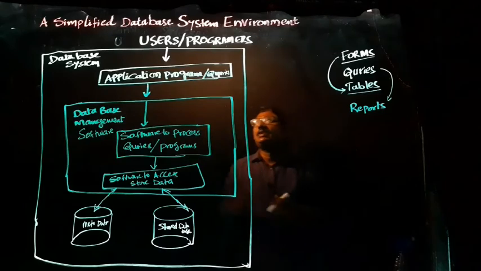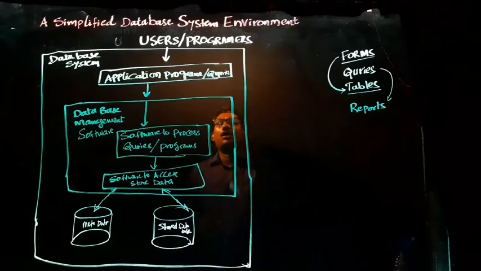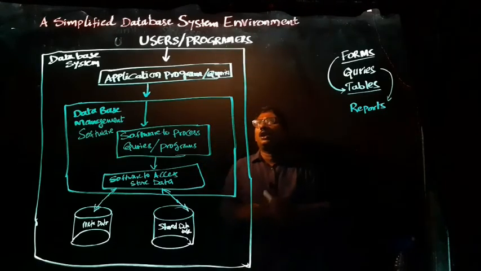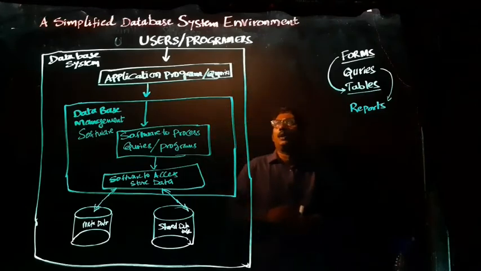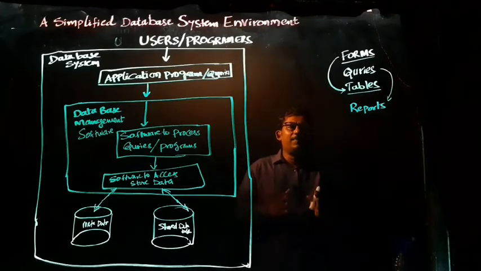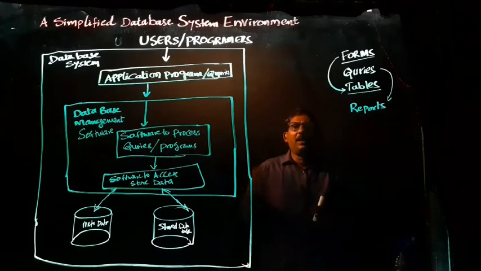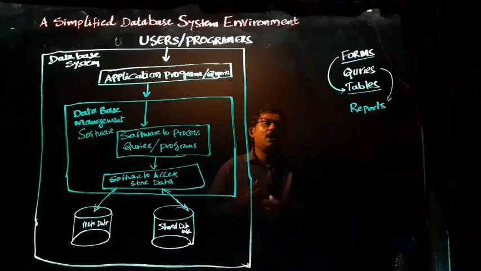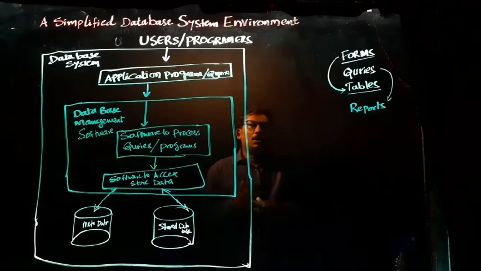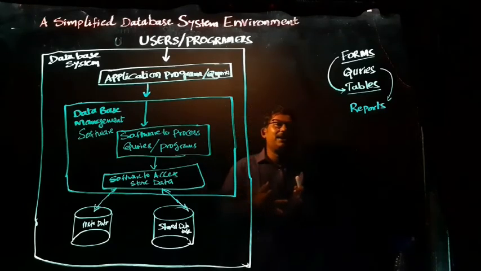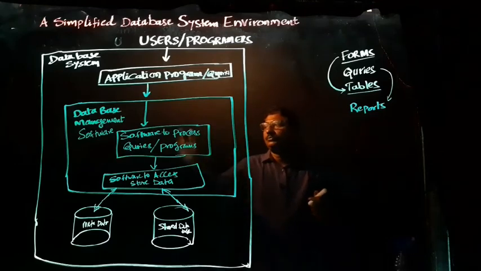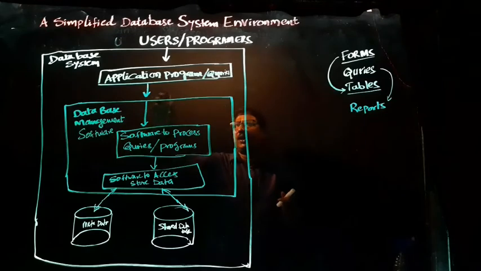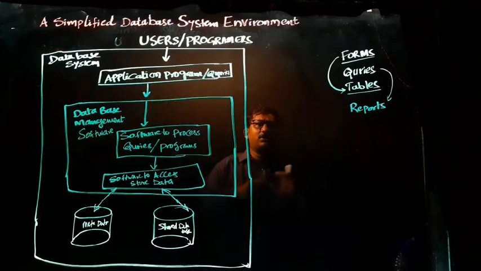Here we are going to discuss a simplified database management environment. Here users and programmers will use the database system. When you are using a database system, we need an application program. It may be Oracle or any database related software, and the database related application program should be executed.